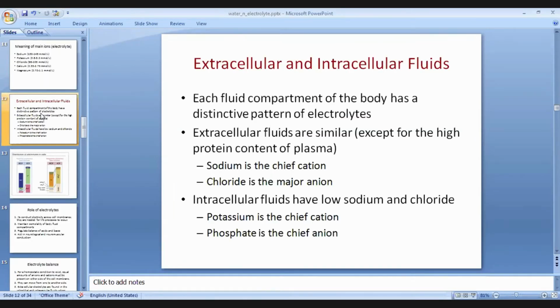Okay. Extracellular and intracellular fluids. Each compartment of the body has a distinctive pattern of electrolytes, and the content of these electrolytes is different for each pattern. In extracellular fluid, sodium is the main cation and chloride is the main anion, whereas in intracellular fluid potassium is the main cation and phosphate is the chief anion. In this way the chief electrolytes are different for the extracellular and intracellular fluid compartments.